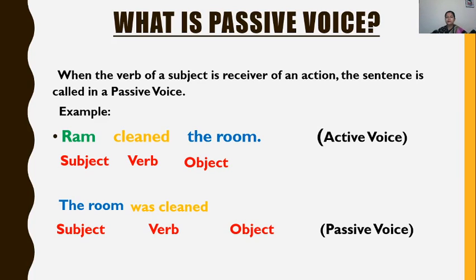The room was cleaned. Now, as the object became the subject of passive, the subject of active will become the object of passive. So, the room was cleaned by Ram. Okay, so how have I changed the active sentence into passive? By making the object of active the subject of passive, and the subject of active the object of passive. Clear?